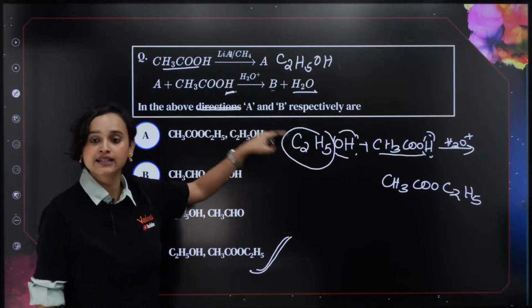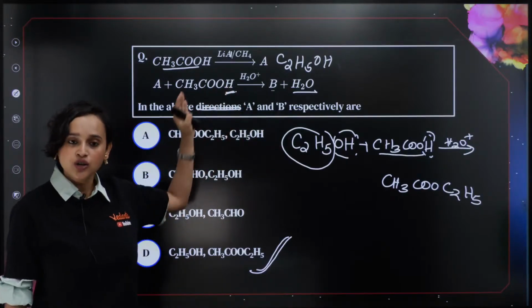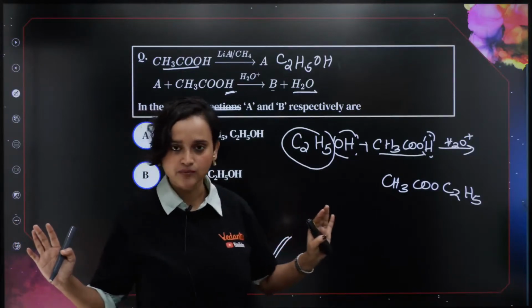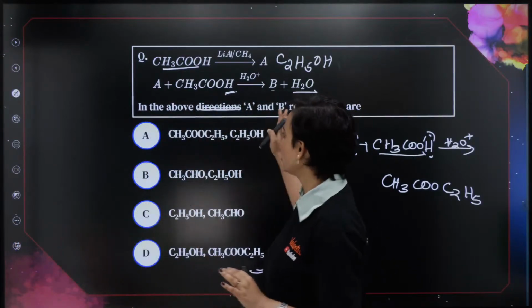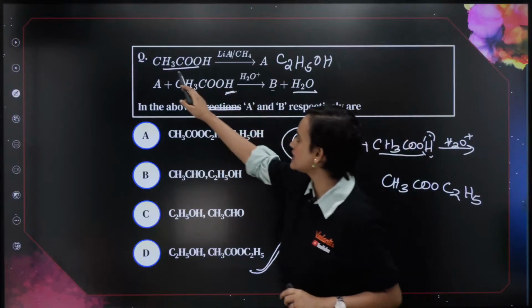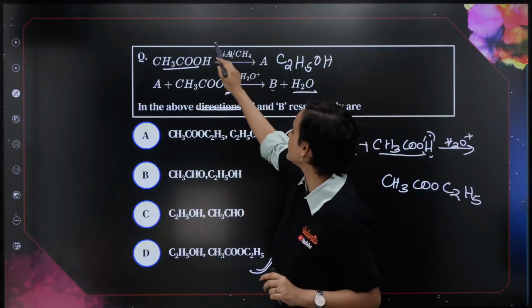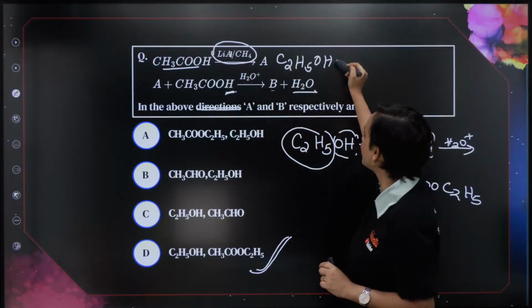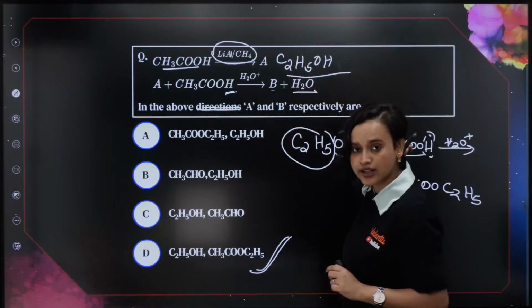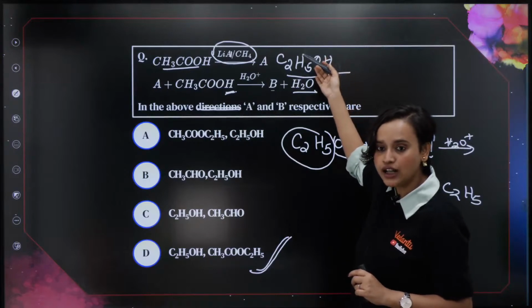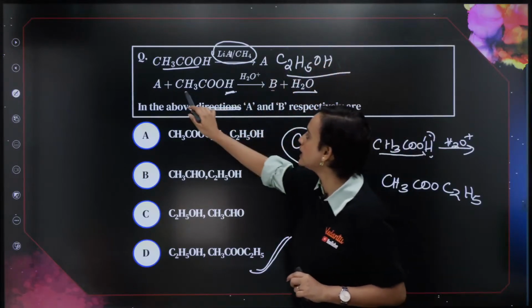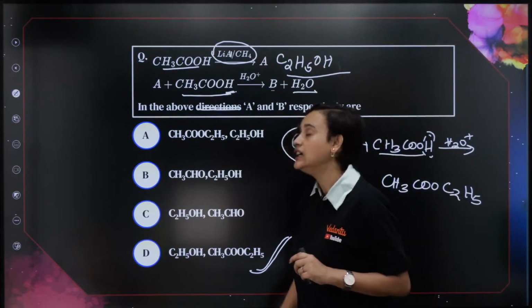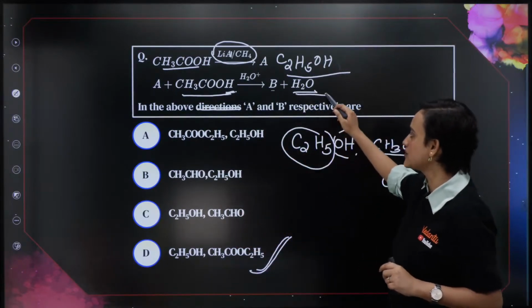Option D is the correct answer. Do we understand this also? No confusions here. CH3COOH, acetic acid, with LiAlH4 present here. That means reduction will happen, and alcohol will form. This is the alcohol that is forming, right? Once the alcohol has formed, it again reacts with acetic acid, and here H2O comes out separately.